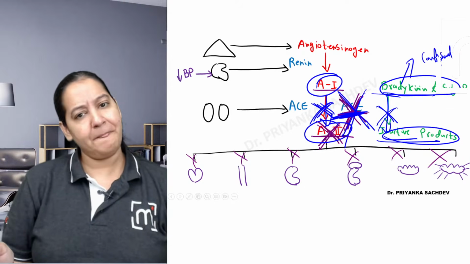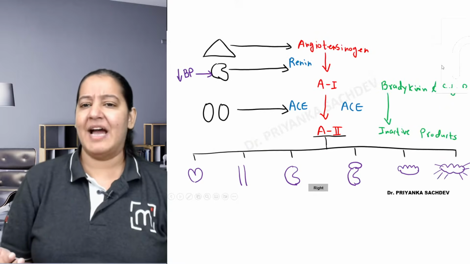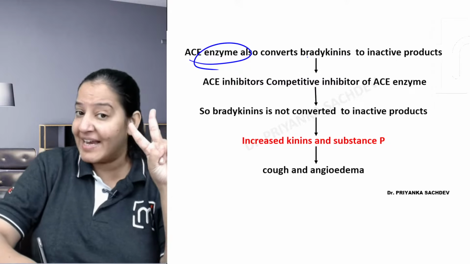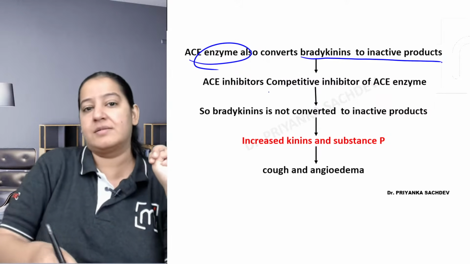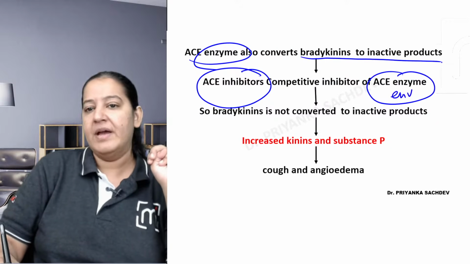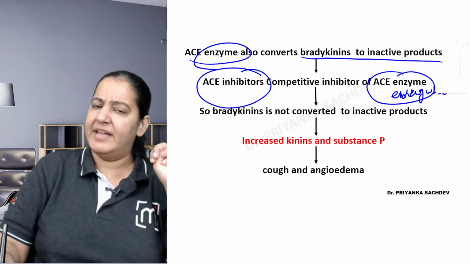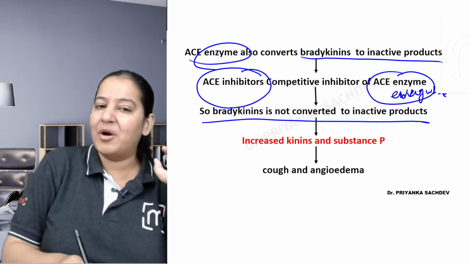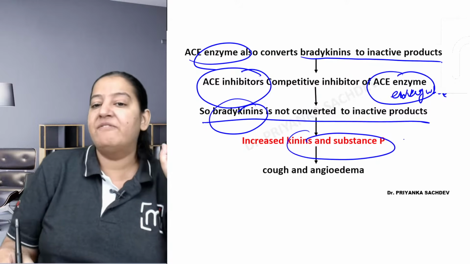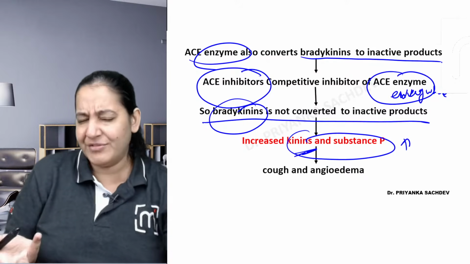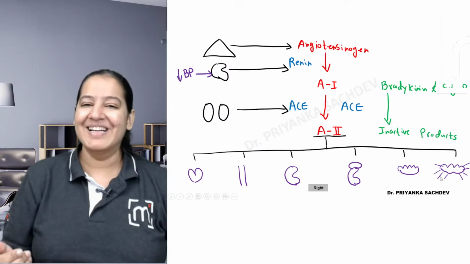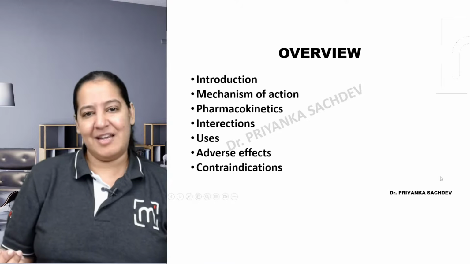Give me a thumbs up. Every drug has side effects. So that is the side effect. You got it? Say yes. So ACE enzyme has double action. The second action is to convert bradykinin to inactive products. So whenever you are giving ACE inhibitors, it is inhibiting the ACE enzyme everywhere, in the lung, in the blood. So bradykinin is not converted to inactive product. Bradykinin will remain as bradykinin only. So bradykinin and substance P will increase. Bradykinin is a kinin, and it causes cough and angioedema. These are the side effects. You got it? So that you must understand.